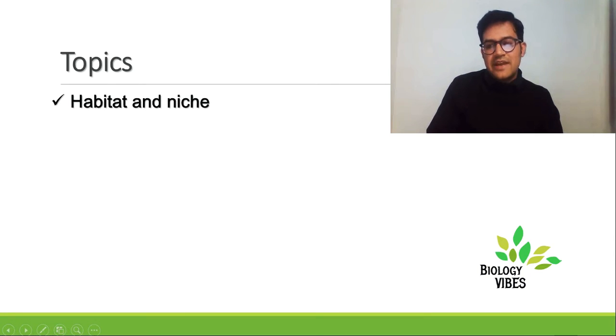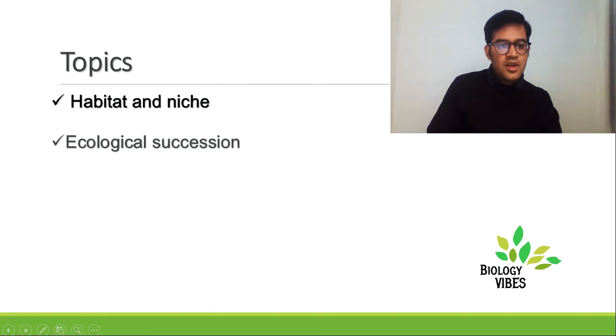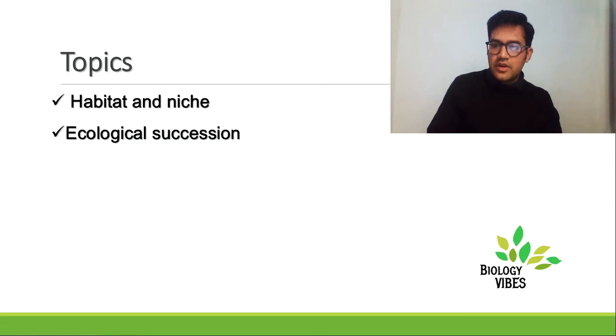We'll start with habitat and niche. An organism lives in an environment and depends on that environment for its food, shelter, reproduction and various metabolic activities. How it affects the environment and how in return the environment affects it will be discussed in habitat and niche. Ecological succession, wherein we're going to discuss the development of an ecosystem right from the basic starting material to the end, that's the climax community, the primary and the secondary succession, the various stages in the development of an ecosystem will be discussed in this section.